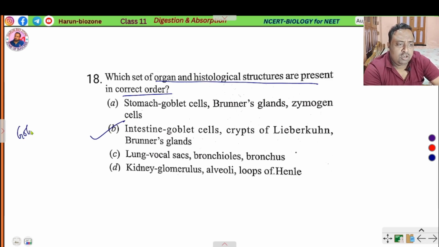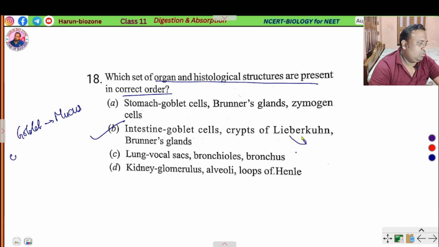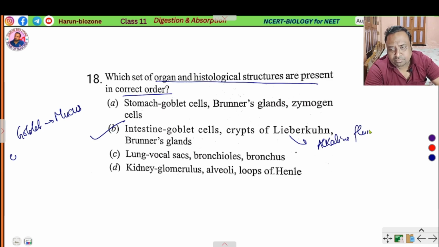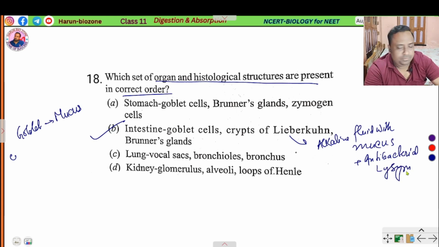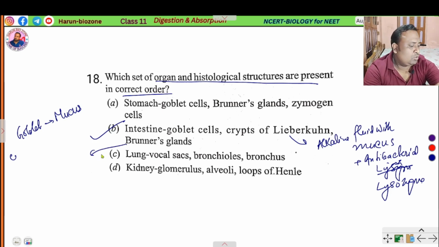So what is the function of the goblet cell? The goblet cell secretes mucus. Crypts of Lieberkuhn secrete alkaline fluid with mucus, plus antibacterial lysozyme. And Brunner's gland also secretes alkaline fluid with mucus.